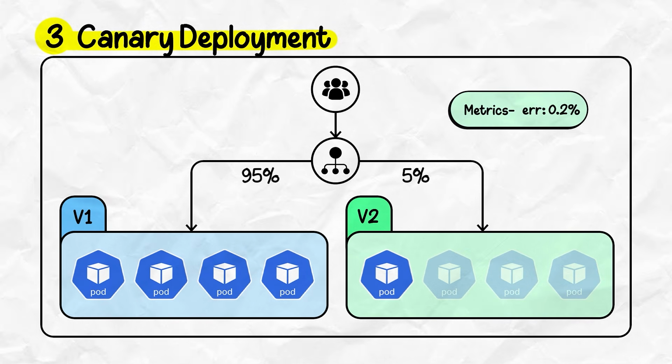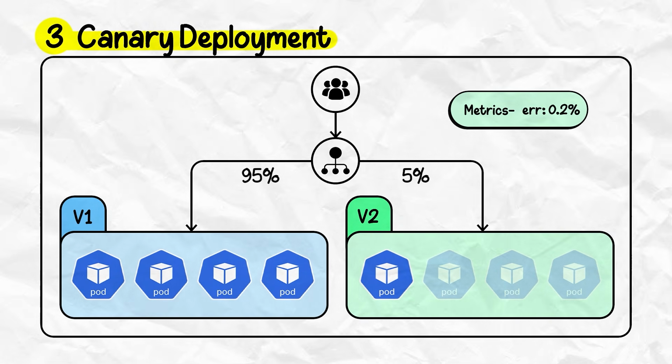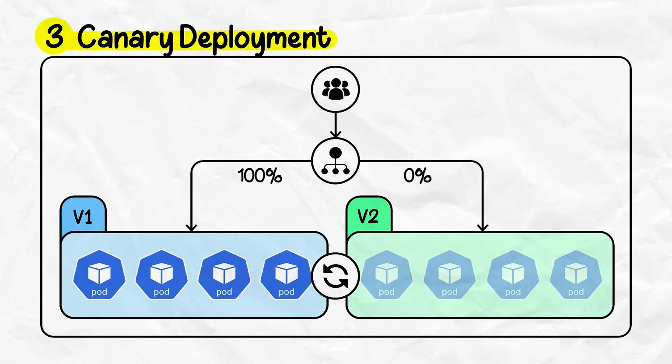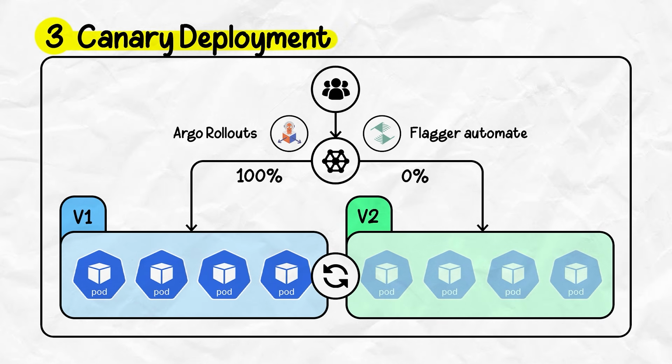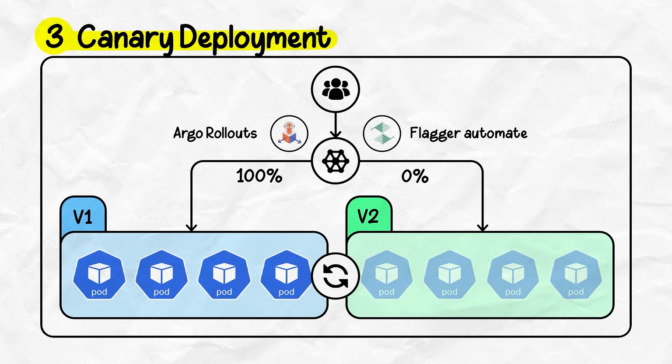The third pattern to note here is canary. It sends a small slice of traffic, say 5%, to the new version. You watch metrics. If it looks good, you ramp to 25, 50 or 100%. If something breaks, you roll back before most users see it. This is where Argo Rollouts and Flagger also automate, often combined with a service mesh for traffic splitting.